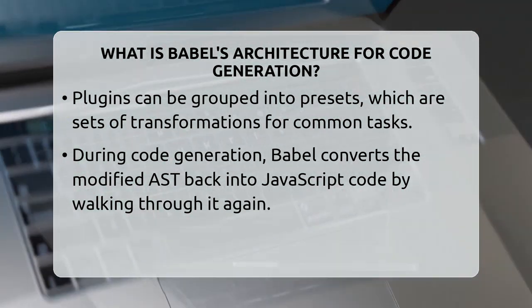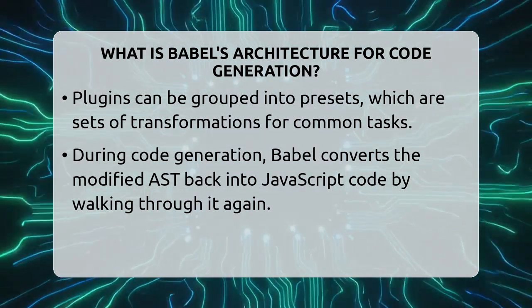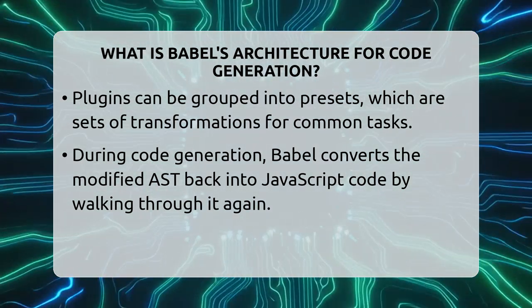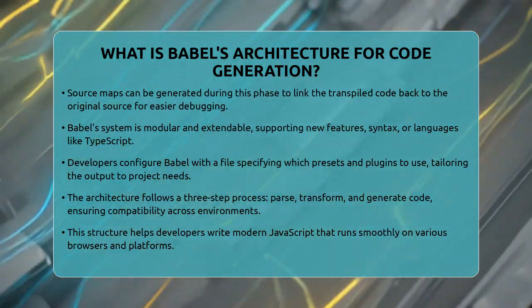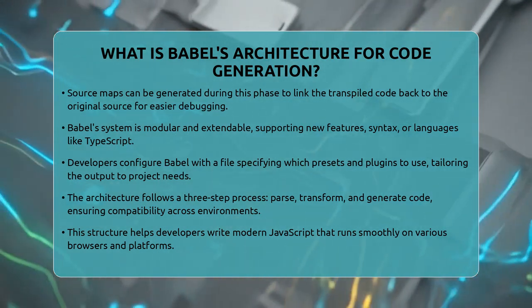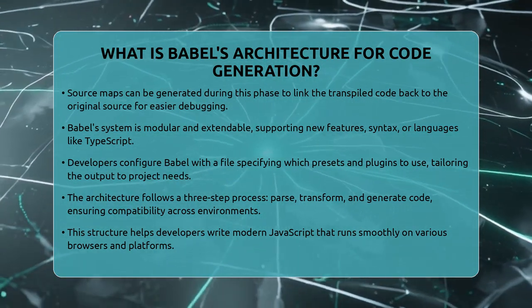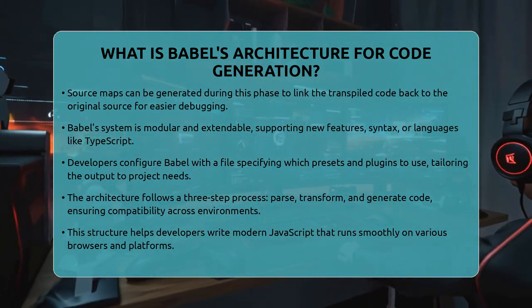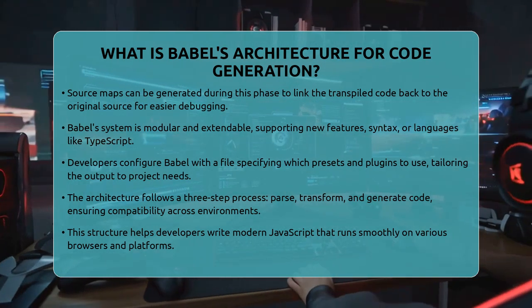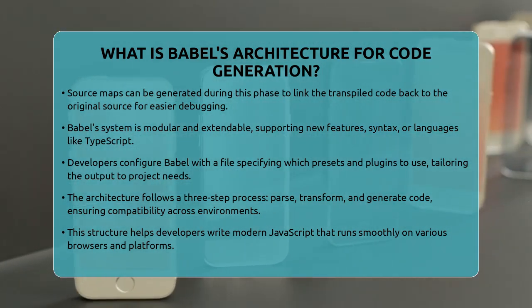This architecture makes Babel more than just a simple converter. It is a modular system that can be extended with plugins to support new JavaScript features, experimental syntax, or even other languages like TypeScript or Flow. Developers typically configure Babel with a configuration file, specifying which presets and plugins to use. This setup ensures that the code is transformed in a way that fits the project's needs, balancing compatibility and performance.